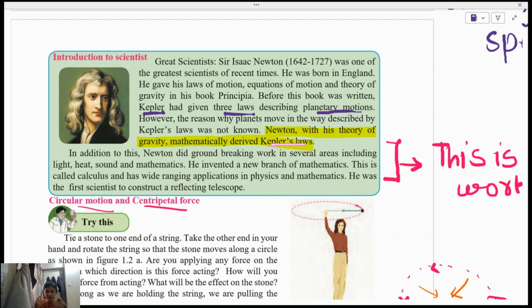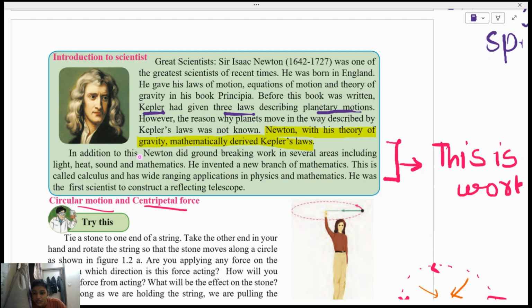So Kepler gave the three laws describing planetary motion, but he gave them very theoretically, he didn't have any proof or he couldn't prove it. But Newton, with his theory of gravity, mathematically derived Kepler's laws.